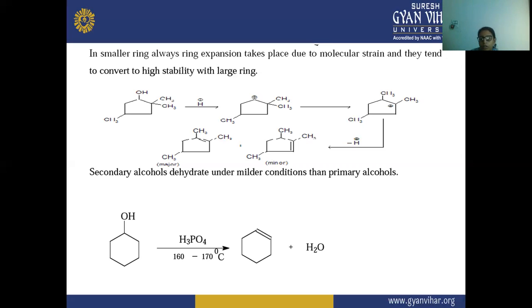So secondary alcohol is dehydrated under milder conditions than primary alcohol. Here the cyclohexanol is reacted with this phosphoric acid, which is a protic acid, at a temperature of 160 to 170 degrees centigrade, and there is a formation of cyclohexene, and H2O is formed.